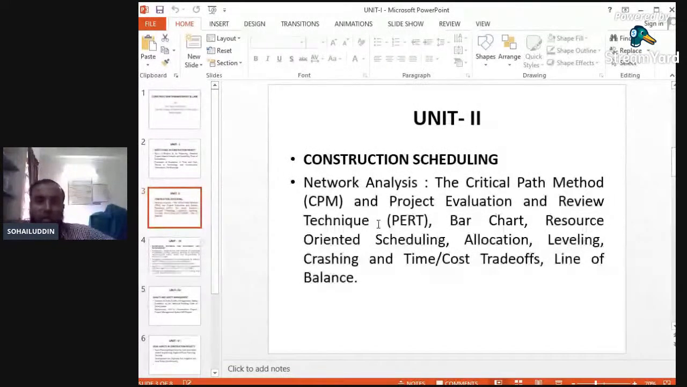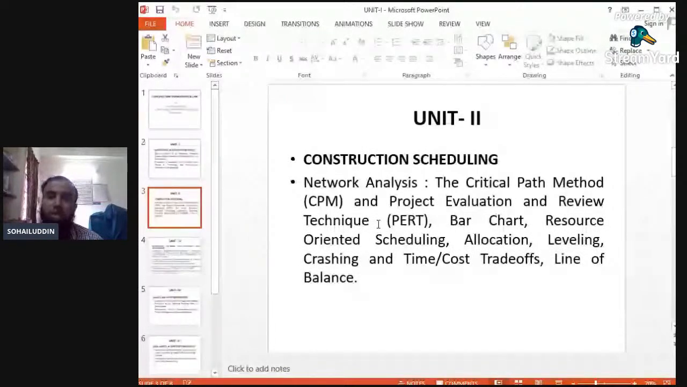These two methods, the critical path method and the project evaluation and review technique, play an important role. In the critical path method, we will see the starting times, the end times, and the critical path, the shortest route for completion of the project, because we have to complete a project within the time.